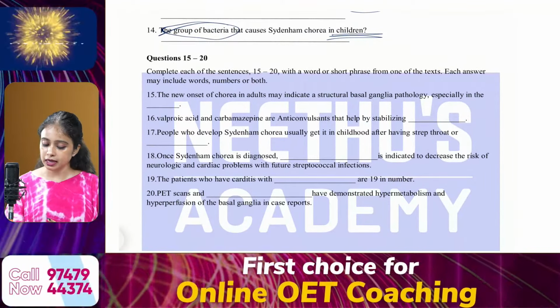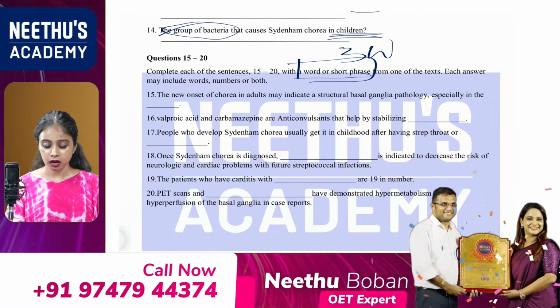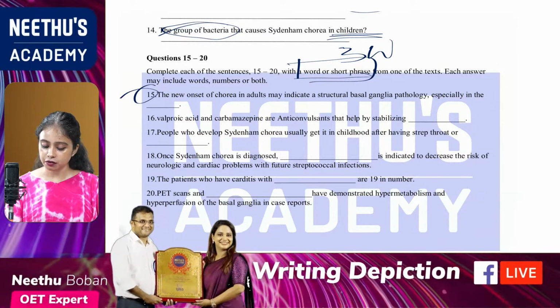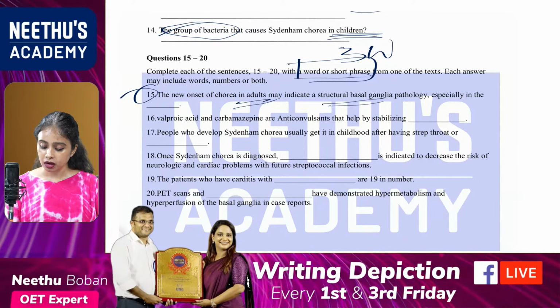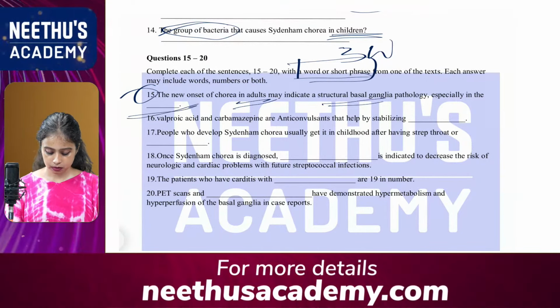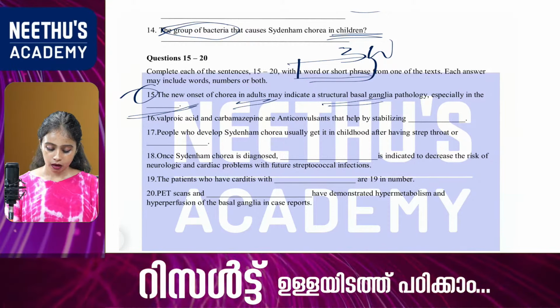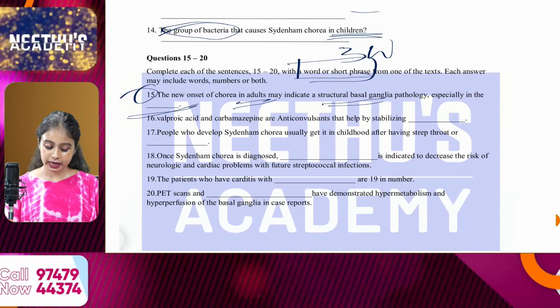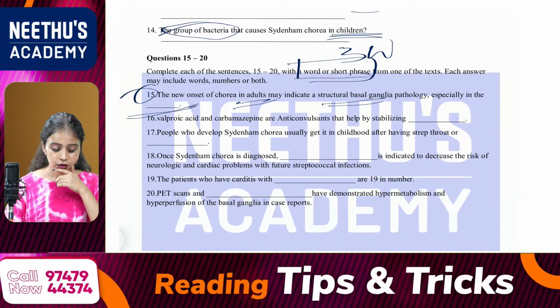Then the 15th one, same instruction, write it in a word or a short phrase, which means a maximum of 3 words. The new onset of chorea in adults may indicate a structural basal ganglia pathology, especially in the dash. Especially in what? Any idea? The answer should be striatum. Sony, you got 12 out of 14, right?